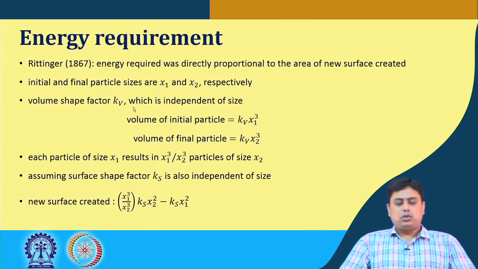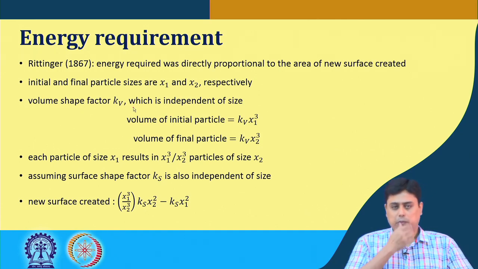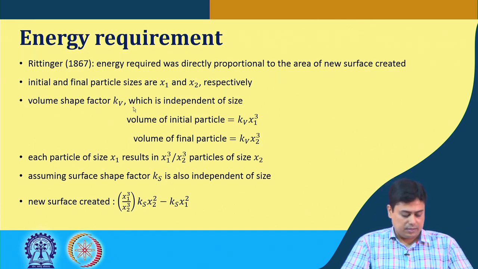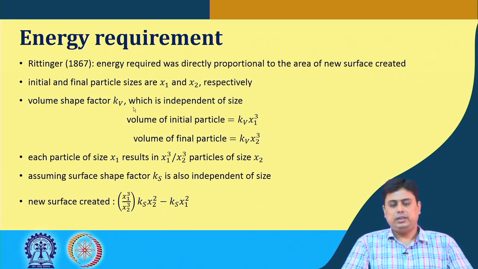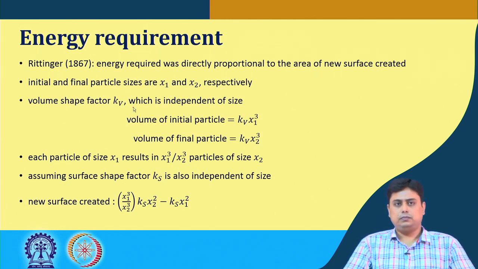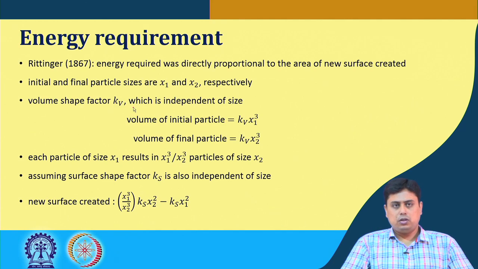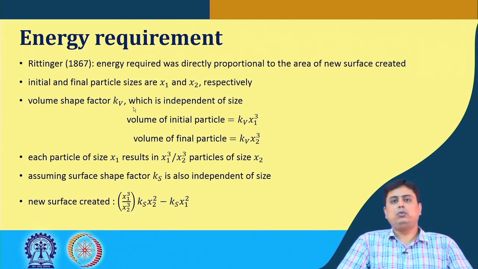So, that brings us to the point that now we have to estimate the energy requirement of such equipment or such processes of size reduction. There are three main laws or postulates. The first one in chronological order is Rittinger's law. He proposed that the energy required to create new surface was directly proportional to the area of newly created surface.